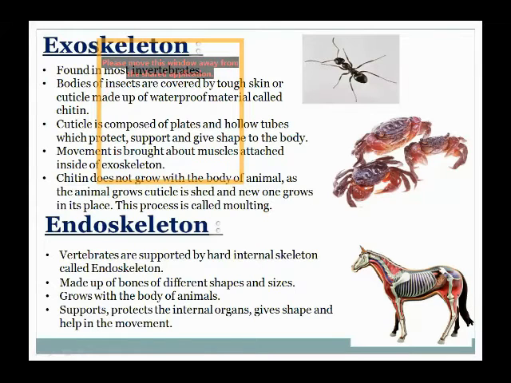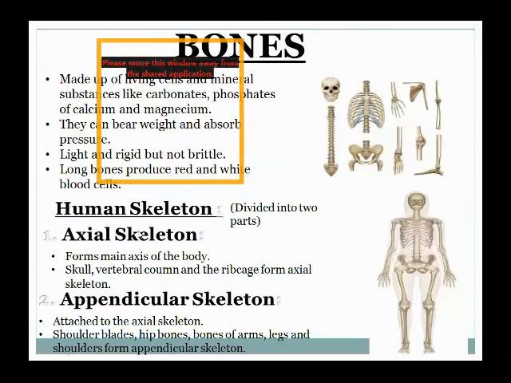Okay, students, I'm sure you all understand all three types of skeleton very well. The first one is hydrostatic skeleton, the second is exoskeleton, and the third is endoskeleton. Now move forward. As I have said, in the endoskeleton, the skeleton is made up of bones. So what are bones? I'm sure you all know bones: the whole structure of our skeleton, and in animals too, is made up of bones.